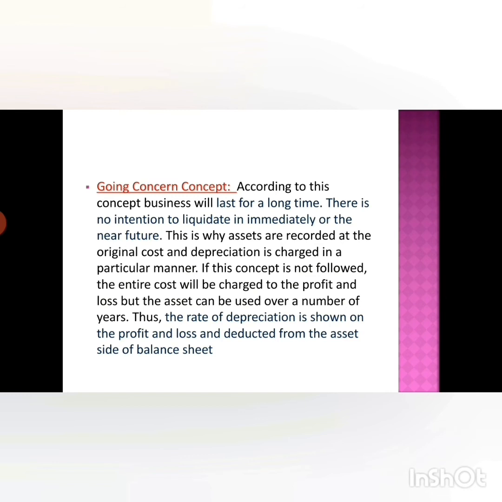This is why assets are recorded at the original cost and depreciation is charged in a particular manner. If the concept is not followed, the entire cost will be charged to the profit and loss account, but the asset can be used over a number of years. Thus, the rate of depreciation is shown on the profit and loss account and deducted from the asset side of the balance sheet.